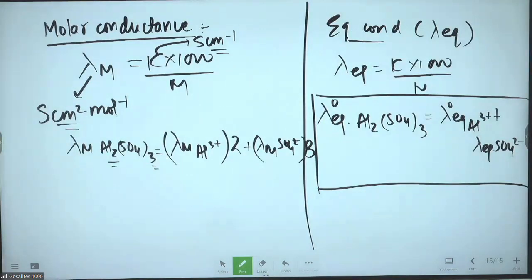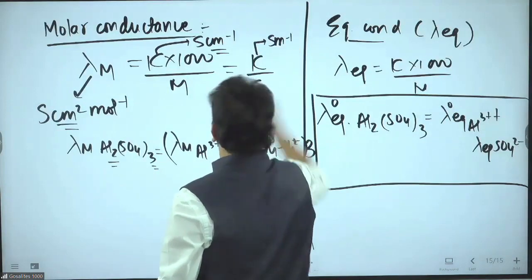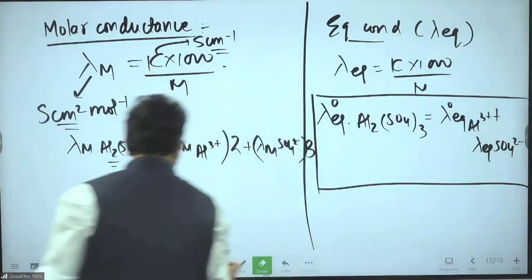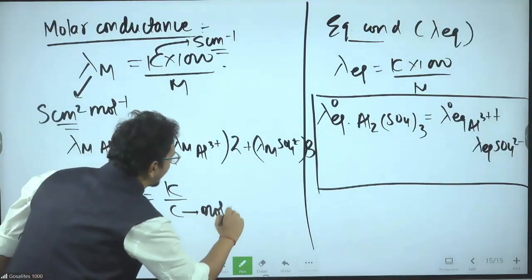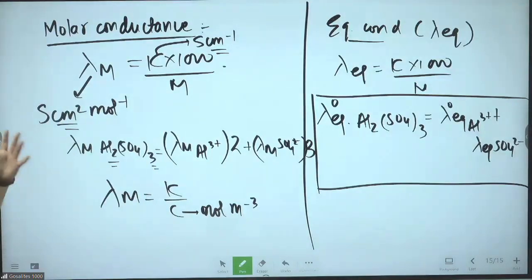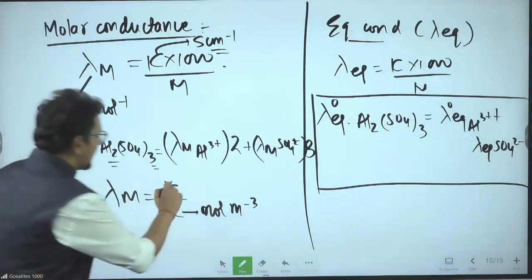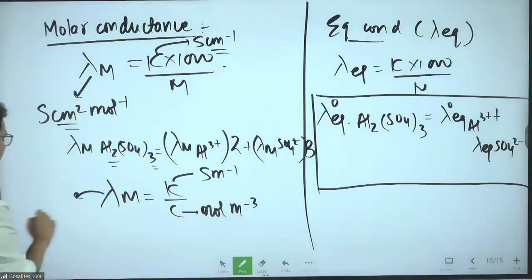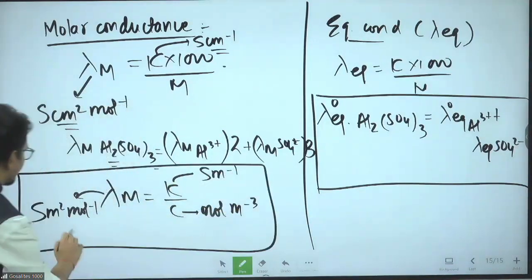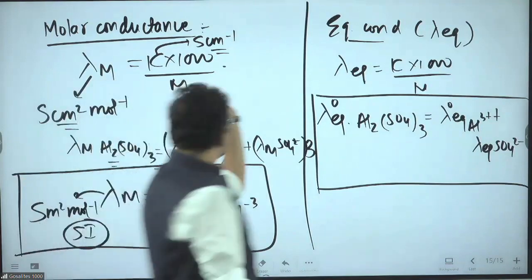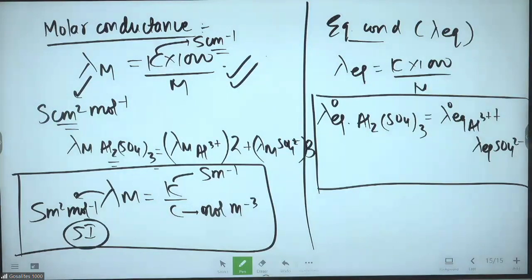Now, if you want to write the SI unit, lambda m is kappa by C, where kappa is Siemens meter inverse. C concentration is mole per meter cube. Meter is the SI unit of length and meter cube is the SI unit of volume. So lambda m will come Siemens meter square mole inverse. If you want SI, but you will never want SI in the numericals because you will use this formula for the numericals. Convert meter to centimeter and solve the question, as simple as that.